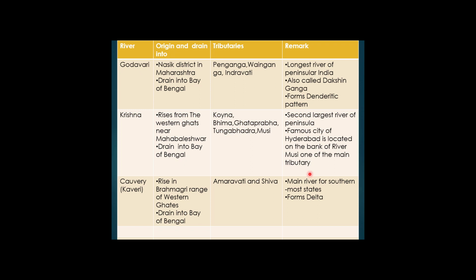The basin covers part of Maharashtra. Almost 50% of its drainage area comes under the state of Maharashtra, and the remaining portion lies in the states of Madhya Pradesh, Orissa and Andhra Pradesh. Godavari has many tributaries, similar to many of the rivers we have studied, that is Purna, the Vardha, the Pranhita, the Manjara, the Vainganga, the Penganga. These are the tributaries of river Godavari.